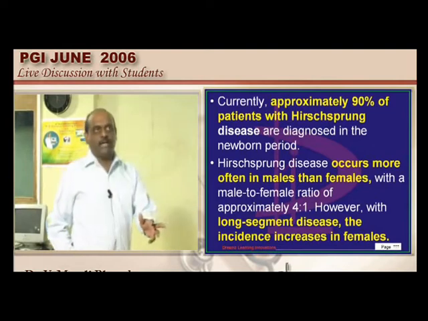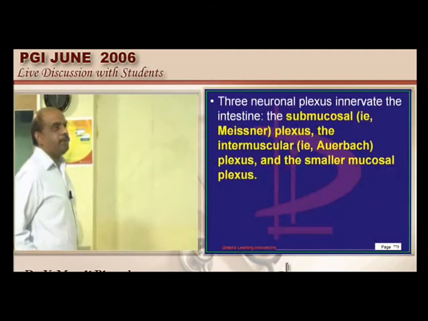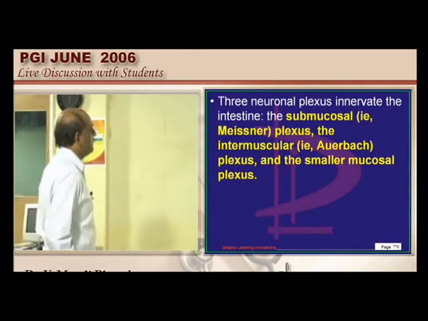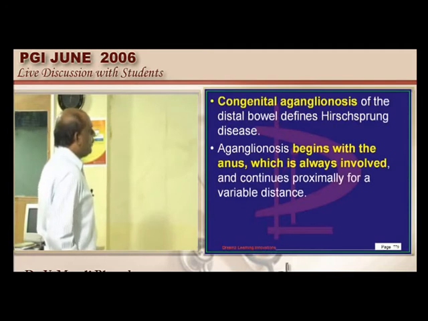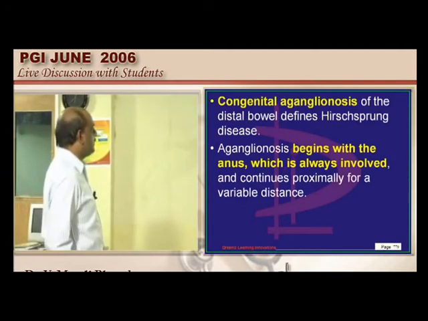So you have the Meissner's plexus, which is submucosal, the intermuscular is Auerbach's, and the small mucosal one. They are the three different plexuses. And this congenital aganglionosis is the underlying pathology, which involves the Auerbach's and Meissner's plexuses.